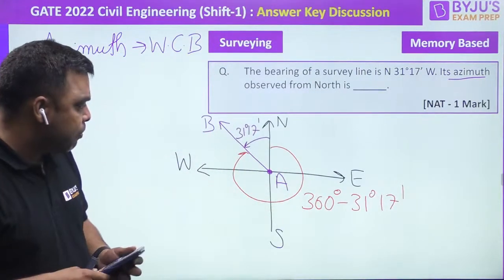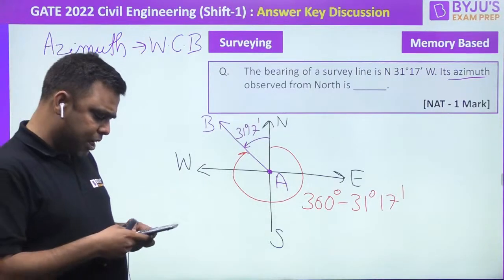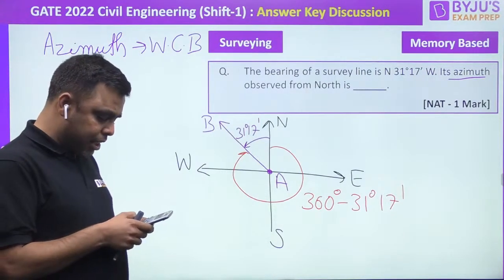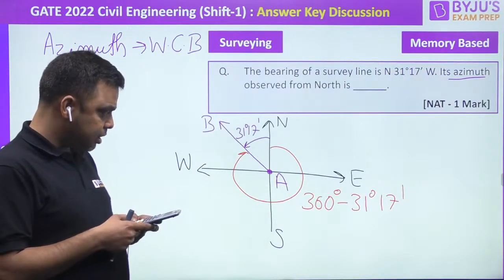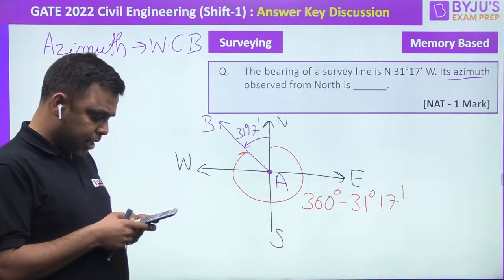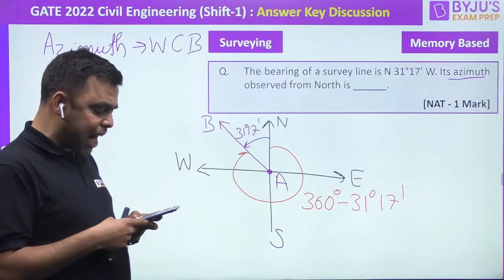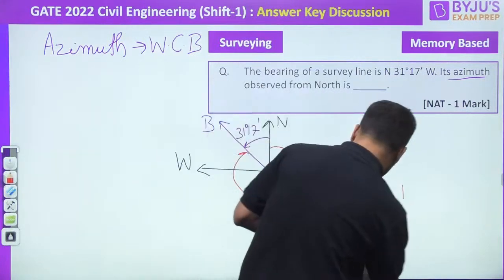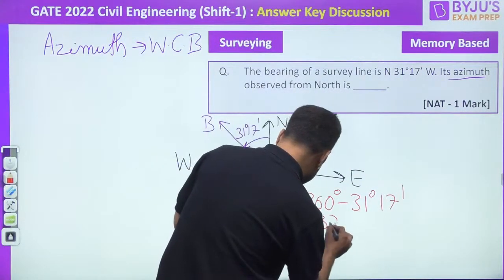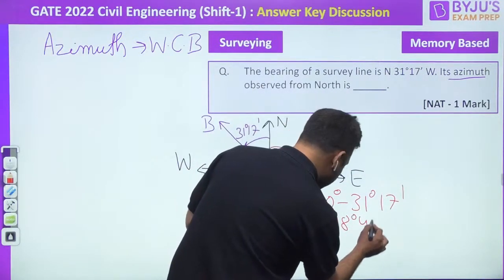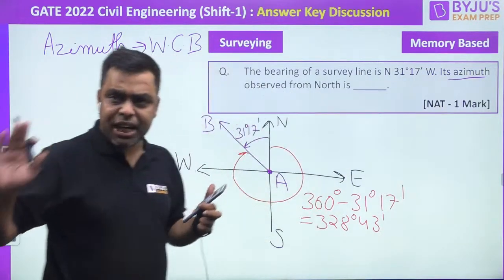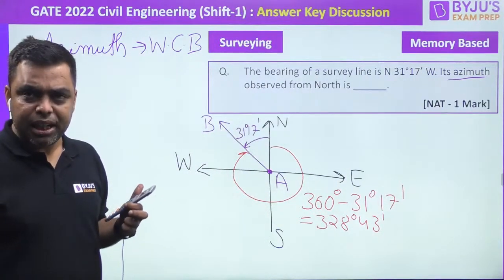360 degree minus 31 degree 17 minutes. So that tells me the value as 328 degree 43 minutes. Isn't it? Right.